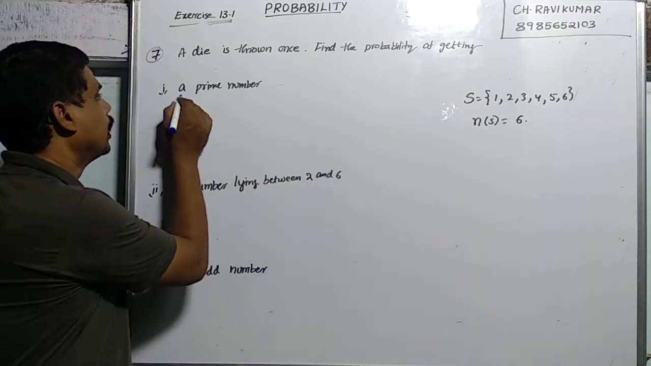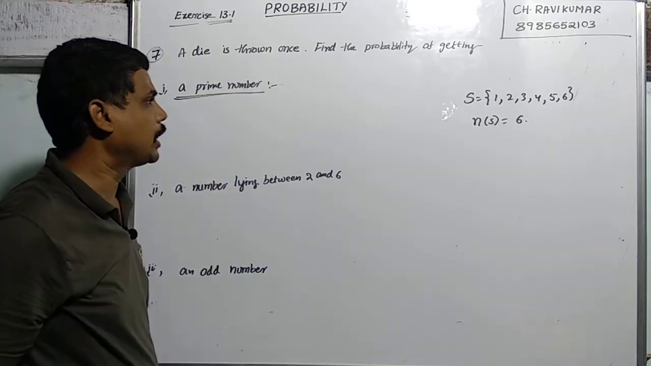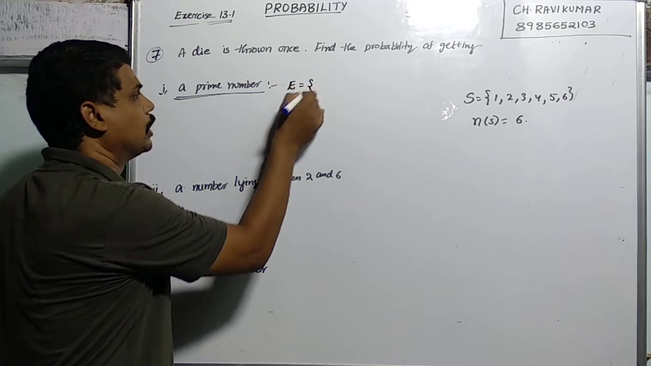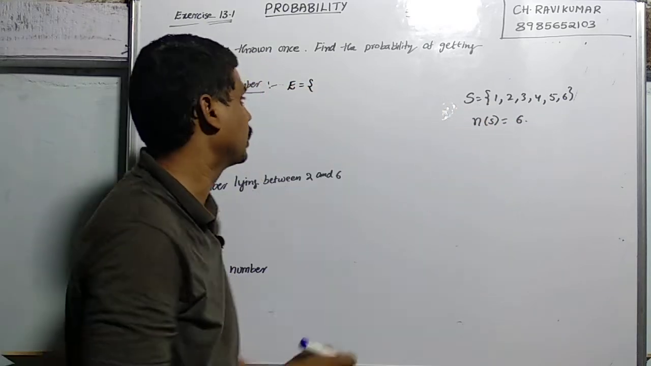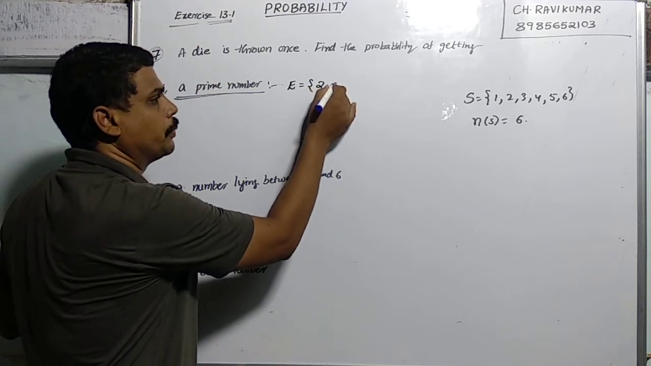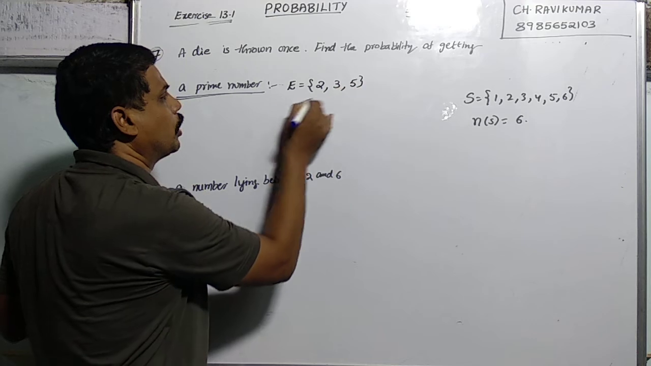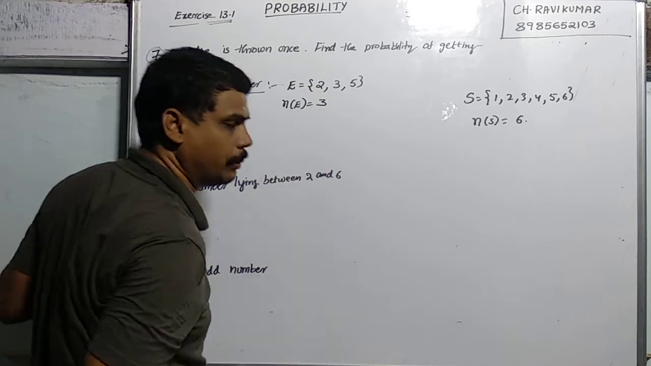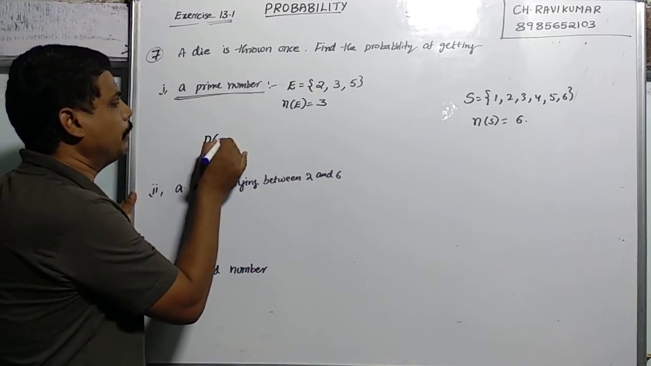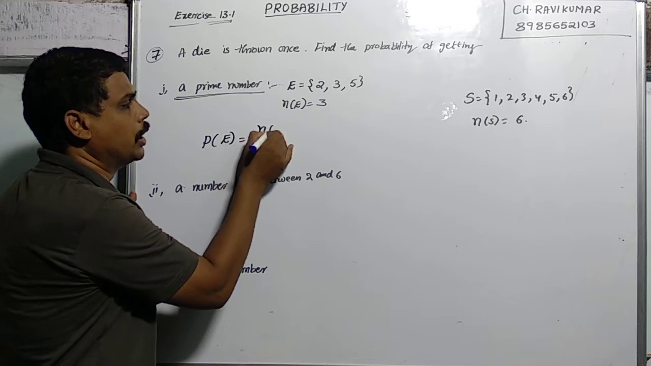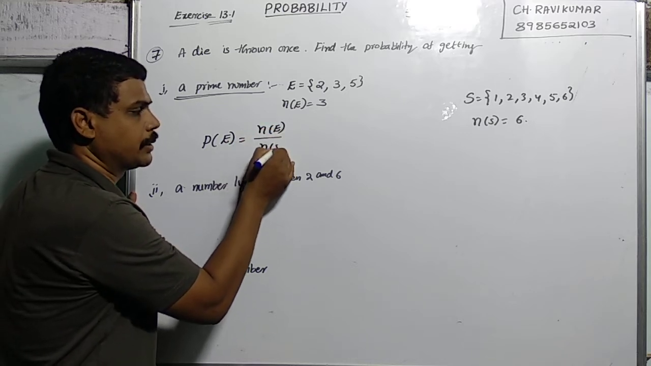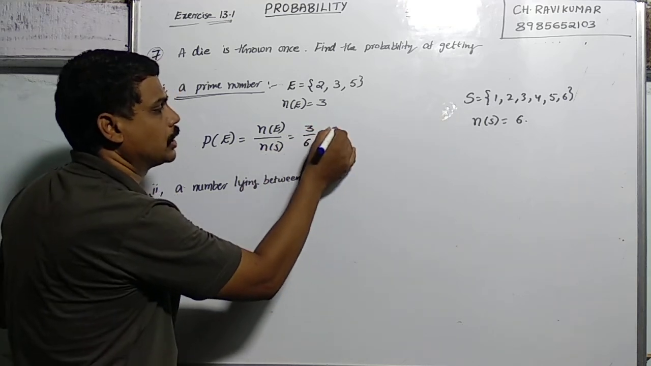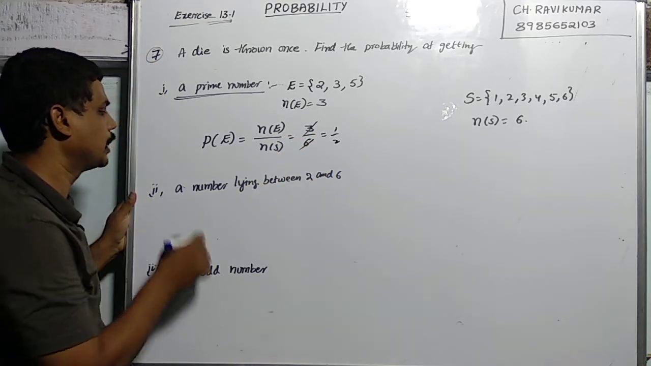Now the first question is a prime number. Let me take this as the event E. What are the favorable outcomes? The prime numbers out of 1 to 6 are 2, 3, 5, so there are 3 prime numbers. So n of E, the number of elements in this event, is equal to 3. The probability of a prime number, P of E, is equal to n of E by n of S, which is 3 out of 6, equal to 1 by 2. So the first question is clear.